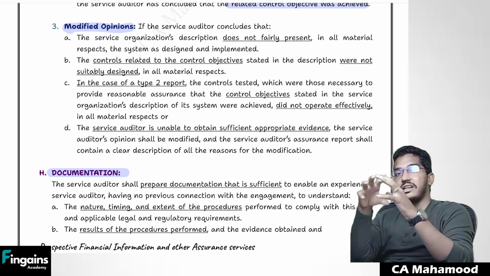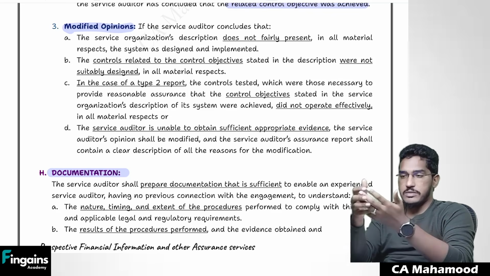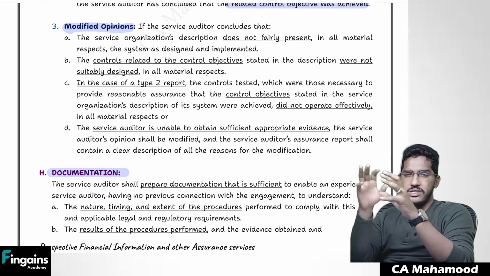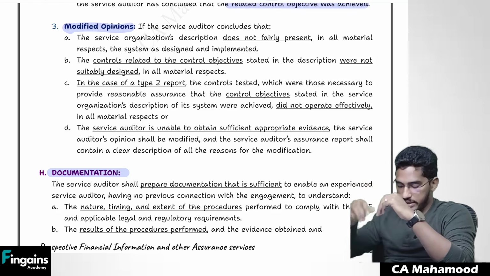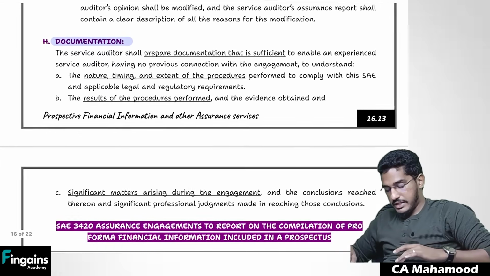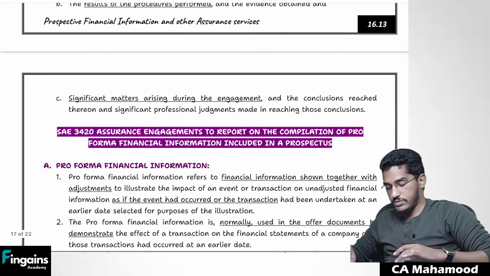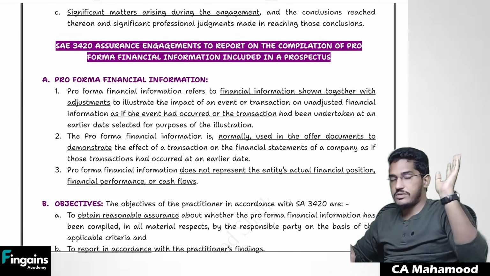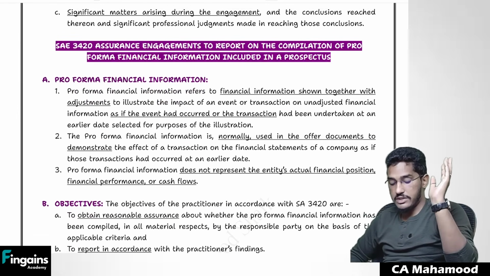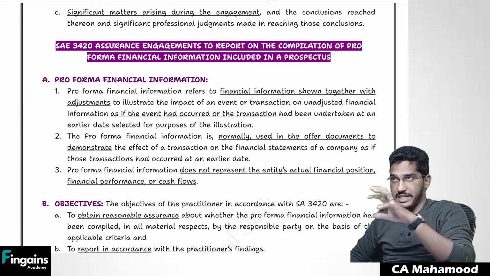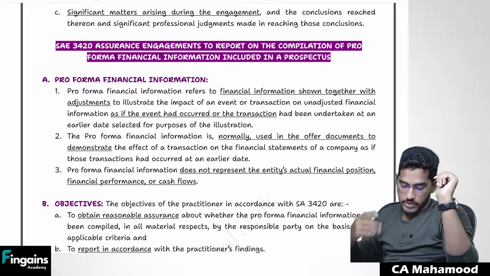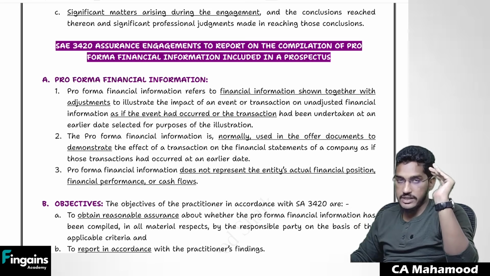So this is what we have regarding SAE 3402. If you ask me, along with SAE 3402, to a major extent, we have covered SAE 402 also. Clear, everybody? So with this, we are done with SAE 3402. Now we are left with only one more standard from the SAE series, which is SAE 3420, which talks about how you are supposed to perform an engagement in case of pro forma financial information. Okay, so let us try to understand SAE 3420 now.